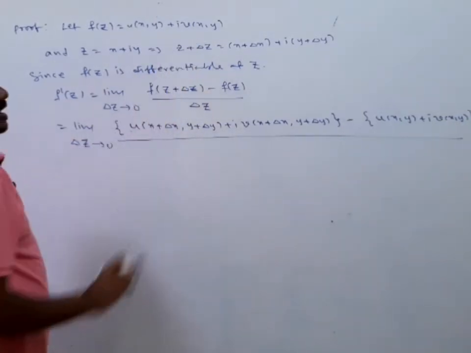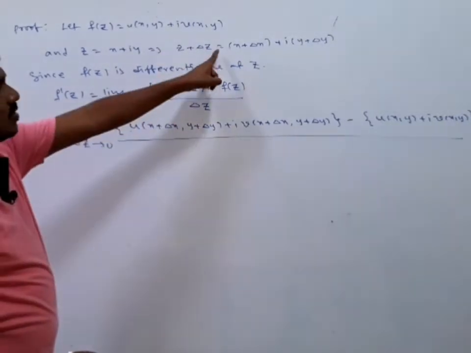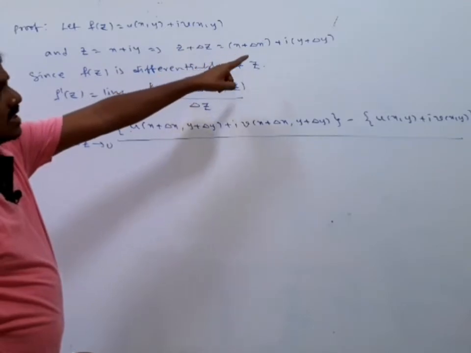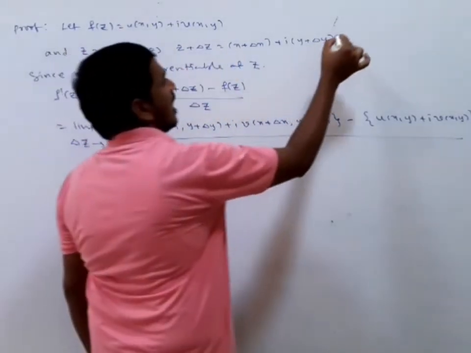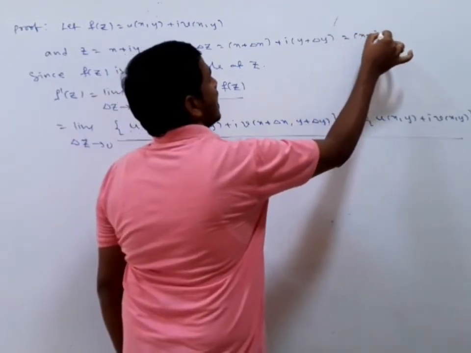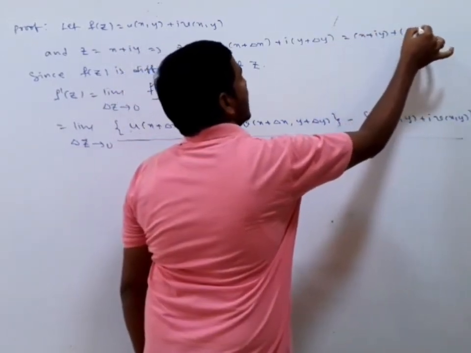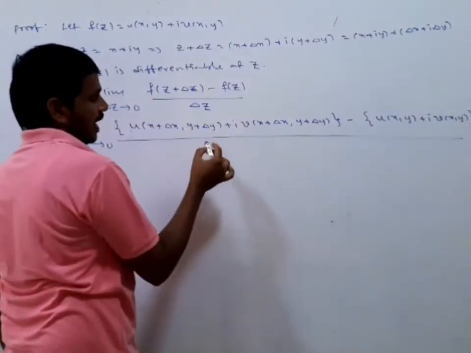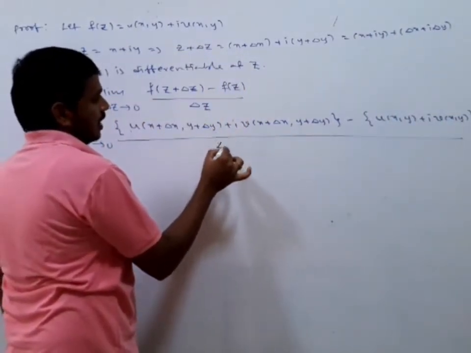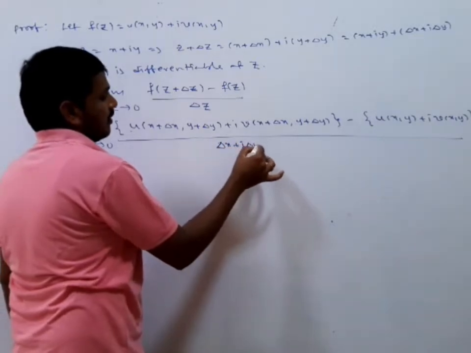X plus delta x, z plus delta z is equal to what? x plus delta x plus i(y plus delta y). This is the same as x plus iy plus delta x plus i delta y. So delta z is replaced by delta x plus i delta y.